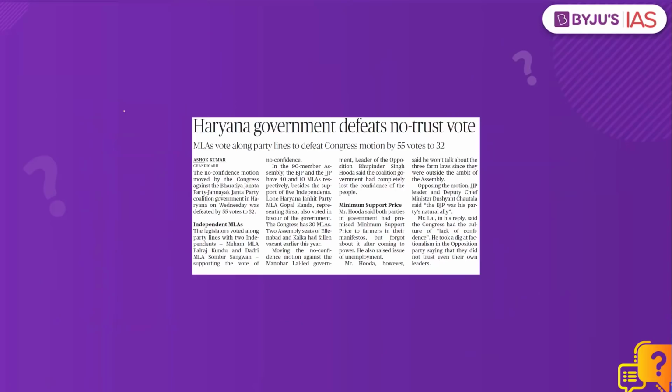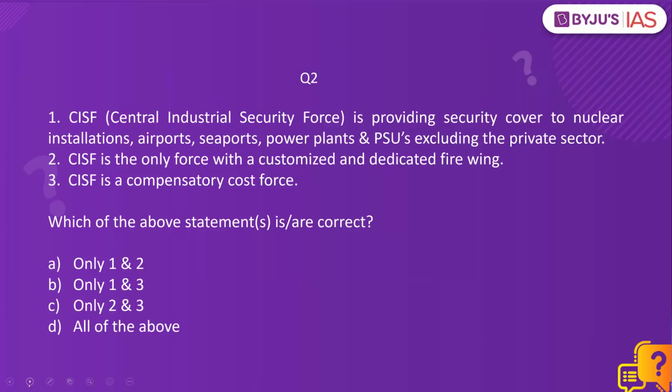What is the context? Haryana government defeats no confidence vote. Because to pass a no confidence motion, you need a simple majority, which is more than half of the members present and voting. Now let's look at question number 2.